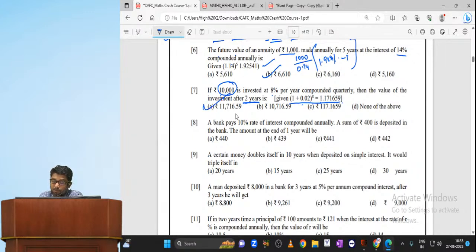Sorry, the value of the investment they ask you to find out. So only directly multiply 10,000 with this, my dear. No need to subtract 10,000, because we don't need to find out what is the interest amount. We have to find out the investment amount. So A only to be found out.